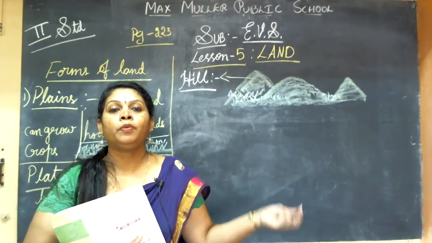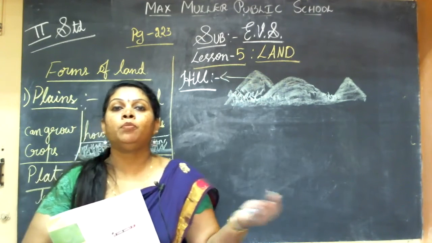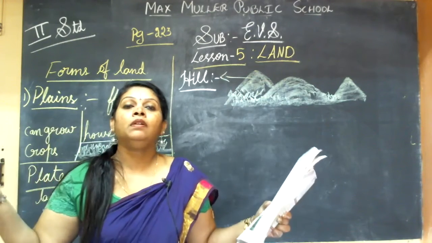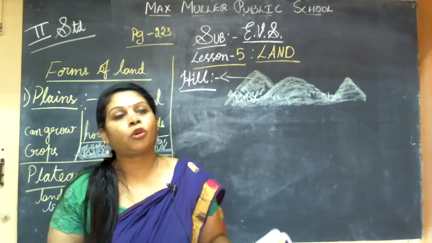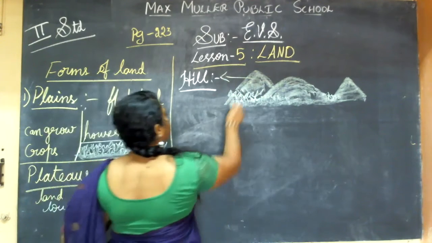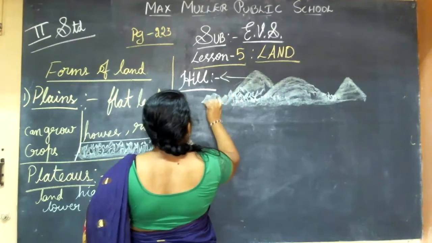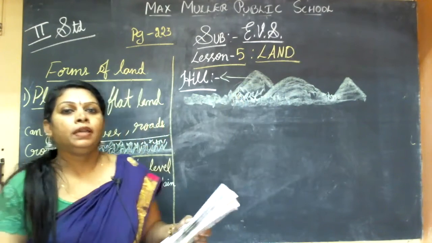When you go to the top of the hill, you feel very cold because there will be more wind and breeze in those places. The higher you go, the chillier the weather will be. And it is difficult to grow crops. You can't grow crops on hills because they slant like this. Okay, this is what hills are.